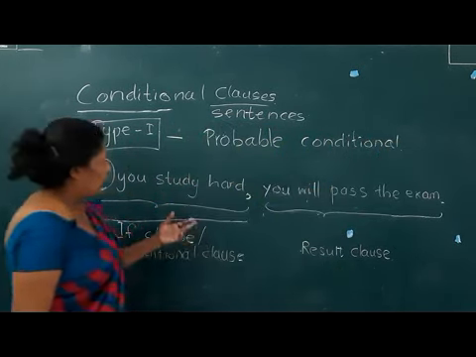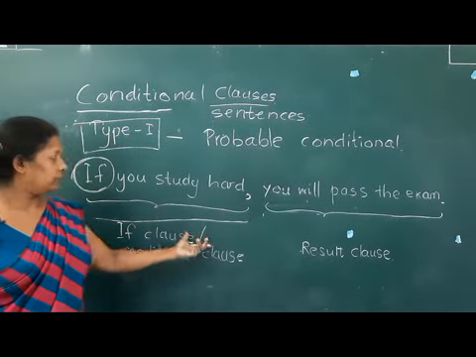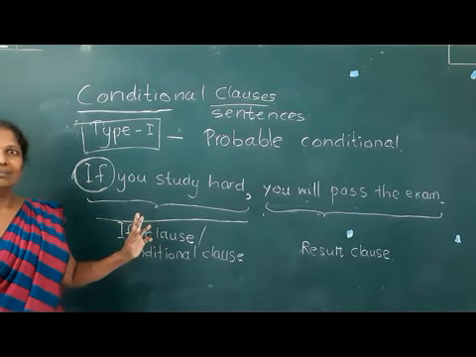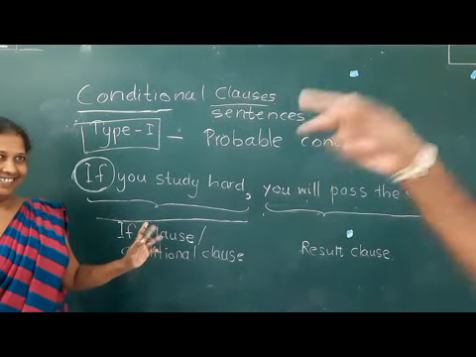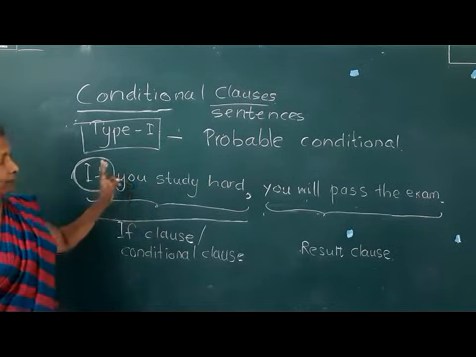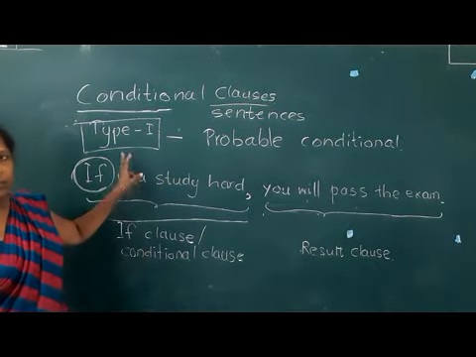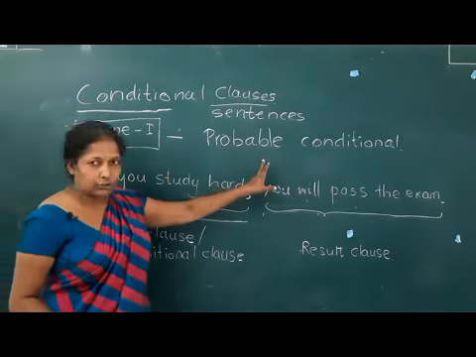So when both the conditions are likely to happen, this type 1 we call probable conditionals.